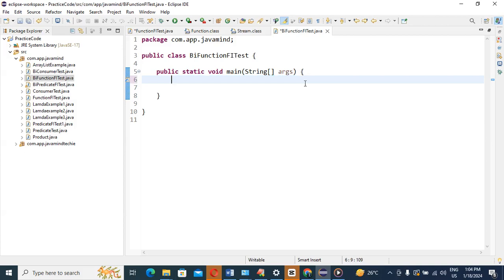So guys, before starting BiFunction, first we need to know what I mentioned in the third class. BiFunction expects two arguments as input, one is the input type and one is the return type. That means three: two inputs and one return type. For that purpose, what we can do, guys, I will write BiFunction.